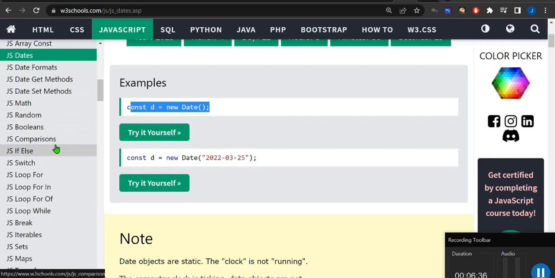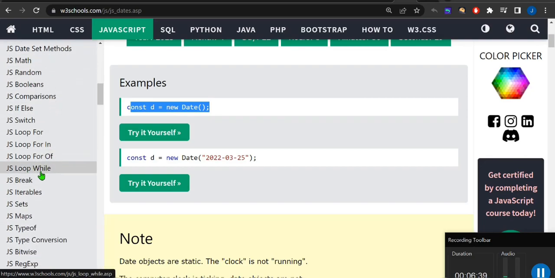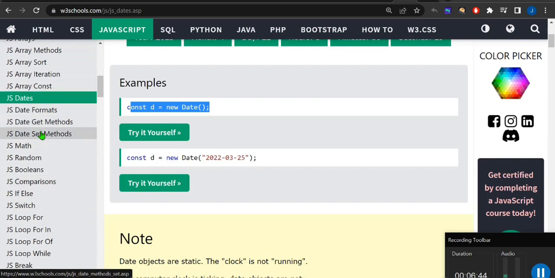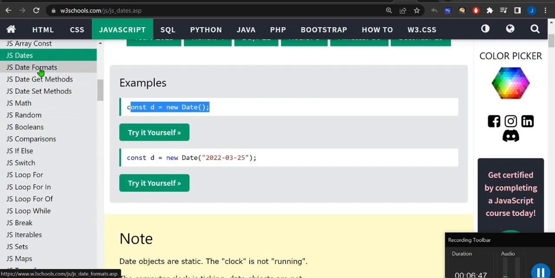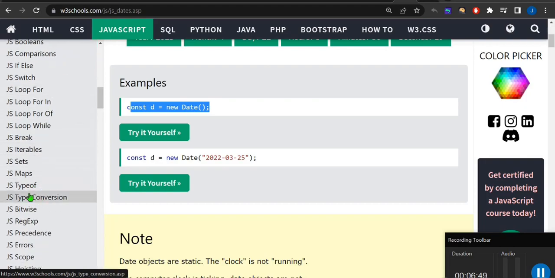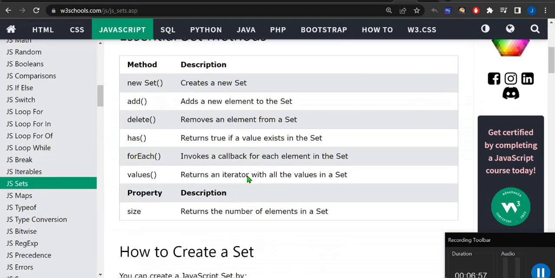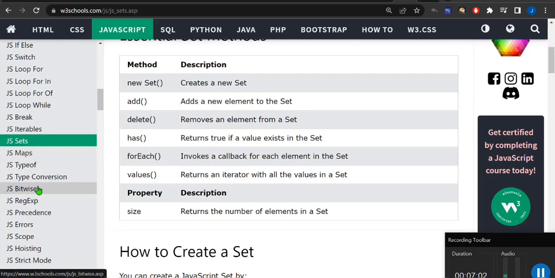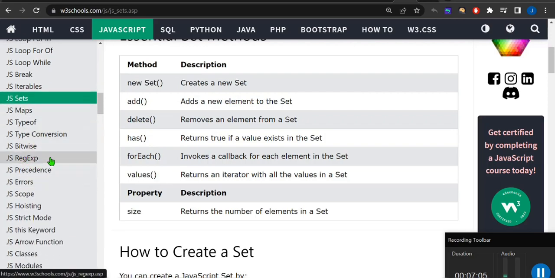And after that, loop concepts. These loop concepts are very important. If else, switch, okay, these are the common things. Date get methods, date format, okay, these are the things. And typeof operator, very important, guys. And JS Sets, JavaScript Sets, let's see. Add, set, has, forEach, values, these are also good things you should learn. Regex, what is a regular expression, so you should cover this one as well.